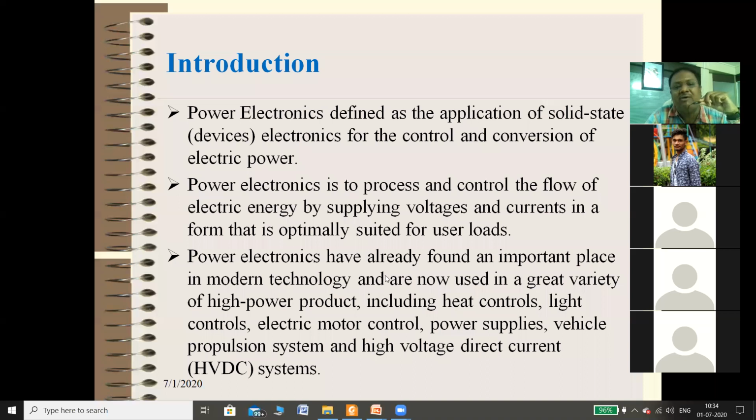Power electronics has already found an important place in modern technology and is now used in a great variety of high power products, including heat controls. These are just some applications of power electronics. We will see detailed applications maybe in the next part of this unit. So light control, electric motor control, power supply, vehicle systems, and high voltage direct current, HVDC. These are some of the applications given here.